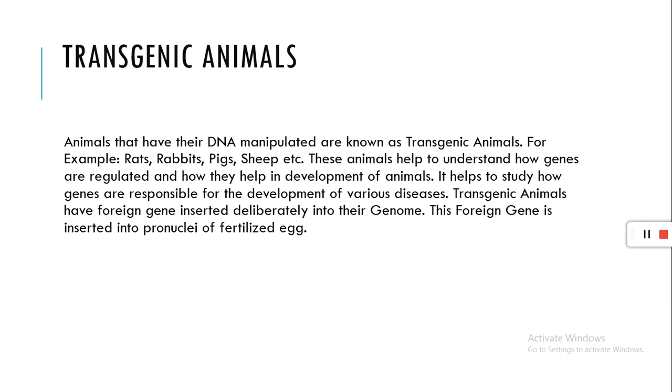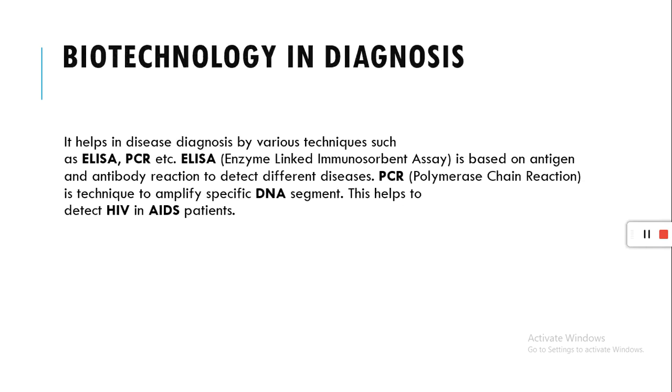Transgenic animals. Animals that have their DNA manipulated are known as transgenic animals. For example, rats, rabbits, pigs, sheep, etc. These animals help to understand how genes are regulated and how they help in development of animals. It helps to study how genes are responsible for the development of various diseases. Transgenic animals have foreign gene inserted deliberately into their genome. This foreign gene is inserted into pronuclei of the fertilized egg to make a transgenic animal.